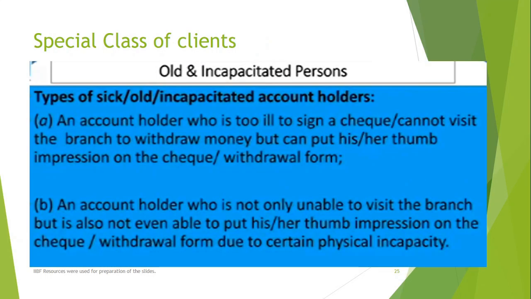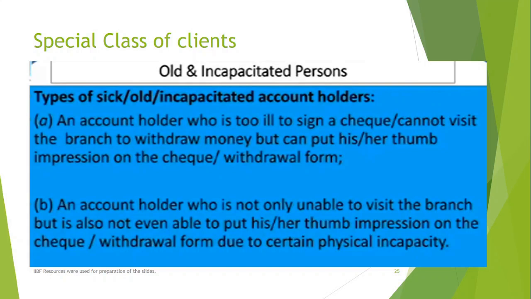Now we are dealing with some special types of accounts. Again, it is a matter of high importance. When you are dealing with old people or people who are handicapped or incapacitated, it is tough to deal with them. In such cases, one thing that SBI has initiated is door to door service. A bank official will go to their place and get the transactions done at their doorstep. They need not come.